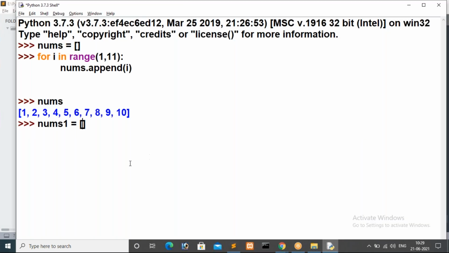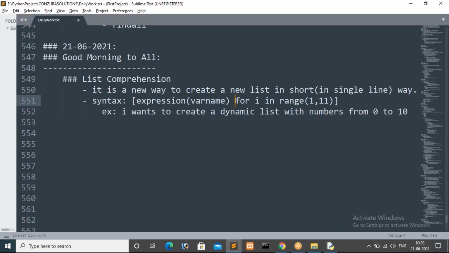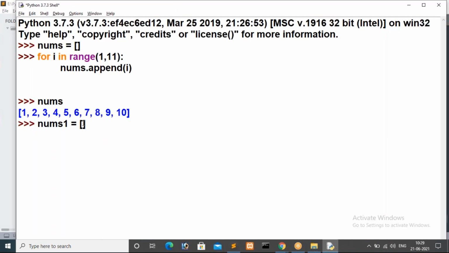In each and every iteration we have to store the i value, so I am specifying i, that is the variable name. So inside list comprehension, the first part is either an expression or a variable. Then for i in range of 1 comma 11.